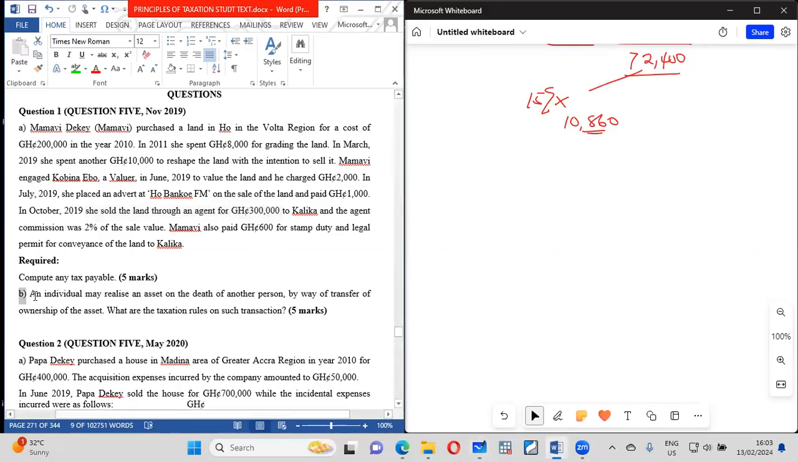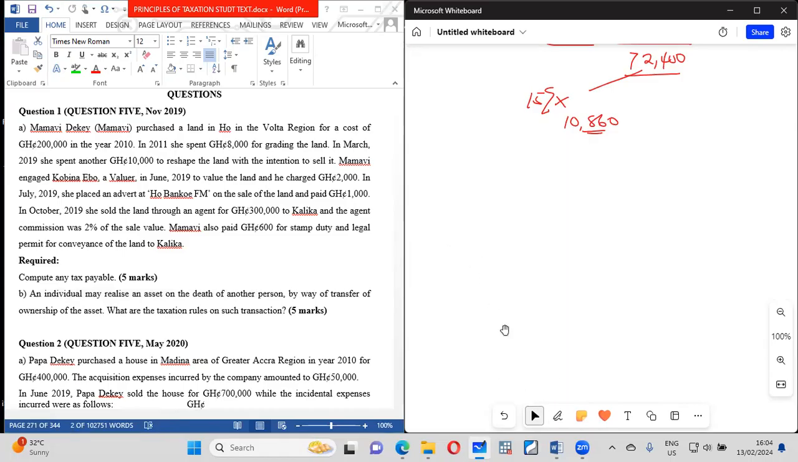All right. And it says that an individual may realize an asset on death of another person by way of transfer of ownership. What is the tax implication to that? Do you remember? We said that if an individual dies, the amount that is deemed realized is equal to the market value of the asset at the time the person died. So that is equal to the market value. The person who is also receiving the thing is also deemed as acquiring the thing at a market value, which is equal to the market value at that same time. So that is that.